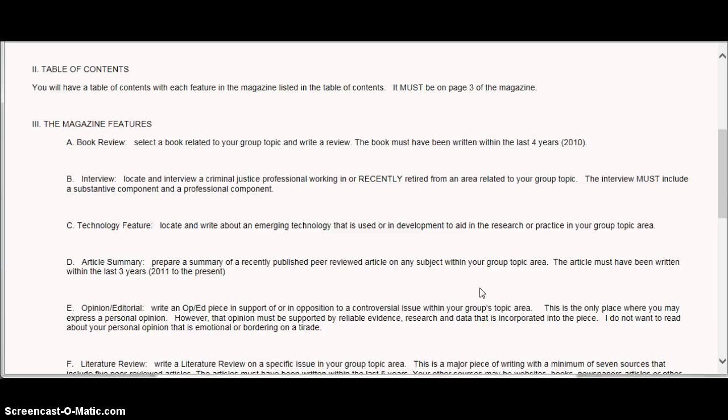You must include an opinion editorial. Write an op-ed piece in support of or in opposition to a controversial issue within your group's topic area. And again, this is the only place where you're allowed to express a personal opinion. Although it is an opinion, it must be supported by reliable evidence, research, and data that is incorporated into the piece. This is not a place for you to become emotional or engage in some tirade.